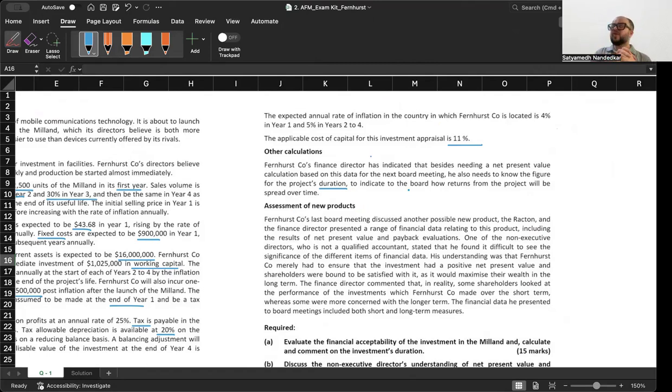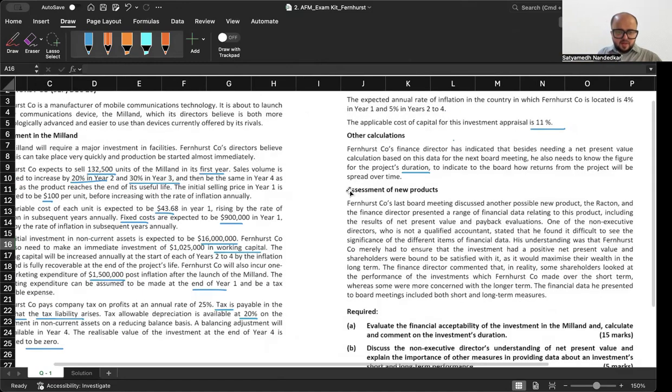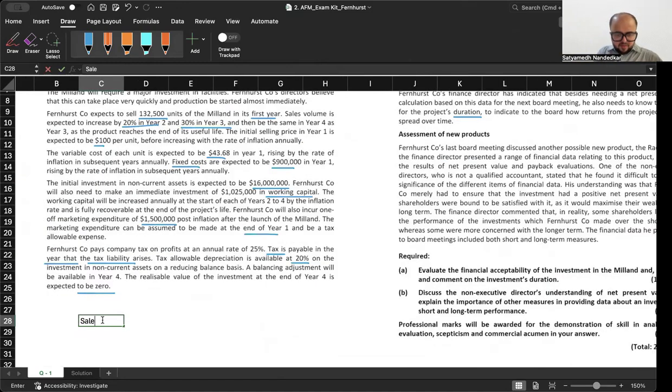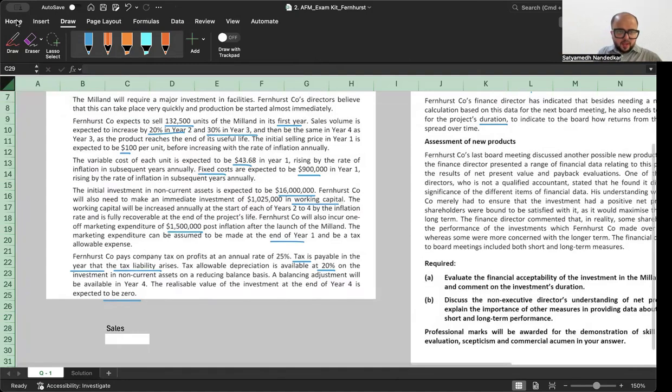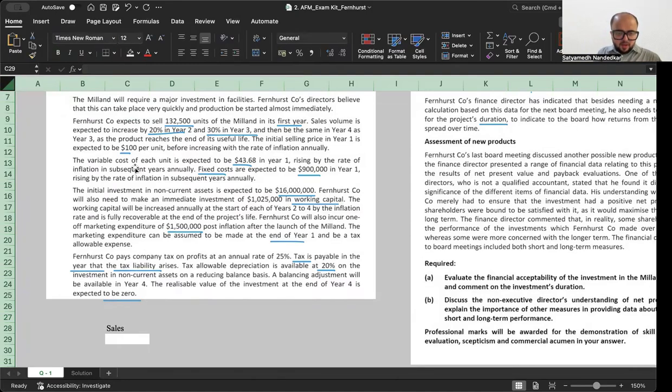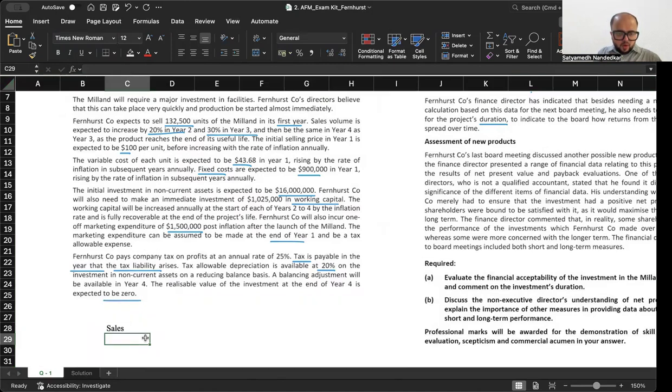So basically, so far we have information about the project, the cash inflows and outflows. Now, one step that I find very useful when I'm working on these questions is I start with making a list of all the working notes. And as I read the paragraph, I should keep on making a list of working notes. That is my first rough work. So I will need a working note on sales. Then what else will I need a working note on? I will need a working note on variable cost. I will need a working note on fixed cost.